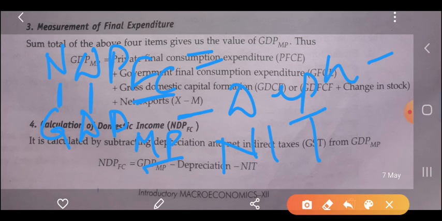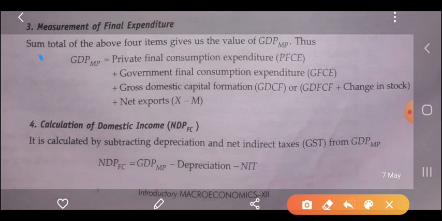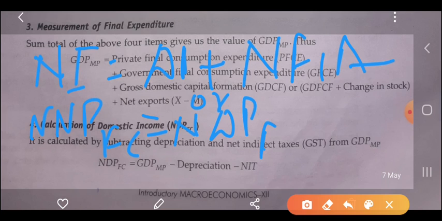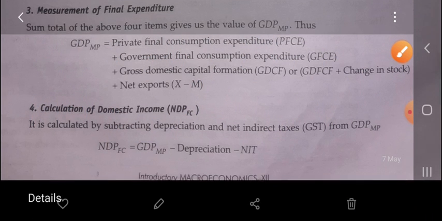Next step is to calculate the value of national income. For that, domestic income plus NFIA, or we can also write NNP at factor cost is equal to NDP at factor cost plus NFIA, that is net factor income from abroad, so that we get the value of the national income.